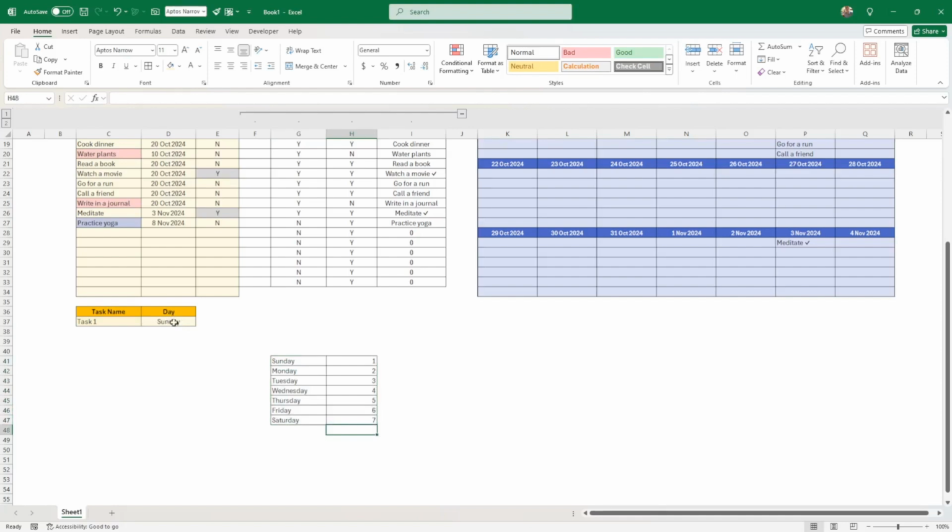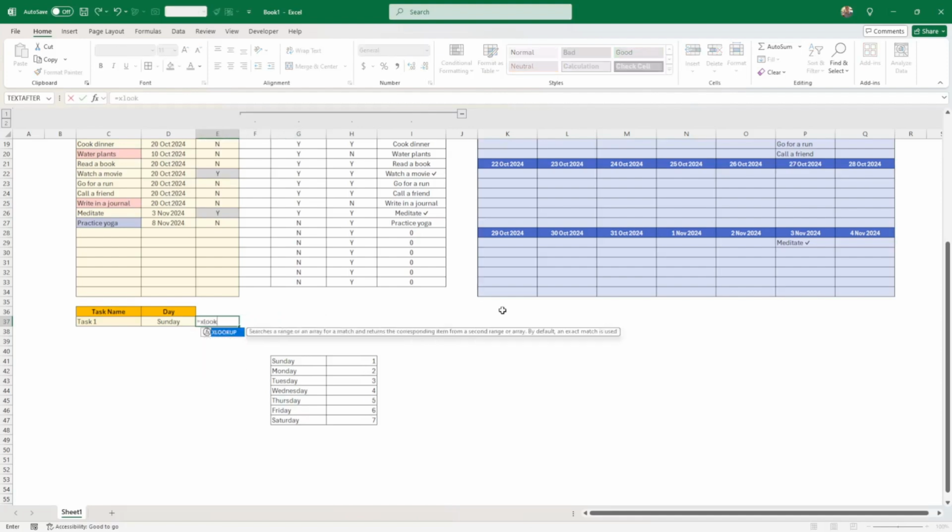The day, the Sunday. I want to use an XLOOKUP. So this is not really something to be seen, but maybe we can hide it later on. What I want to do is retrieve the number for each of the dates they select here. The lookup value that I want is this, and I want it to search in this one here. Okay, XLOOKUP. And what do I want to bring back? I want to bring back this, and I press F4 again. So I'm looking for this value in this array, and I bring back the value of this.